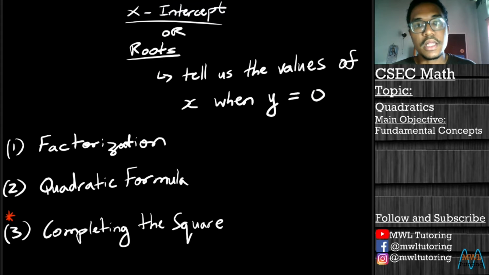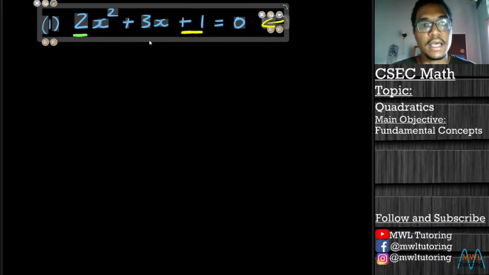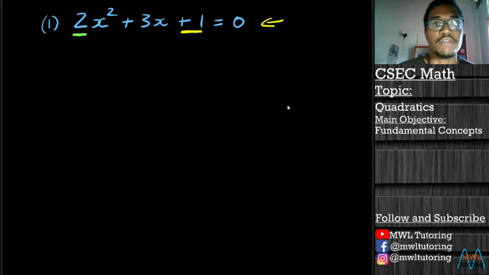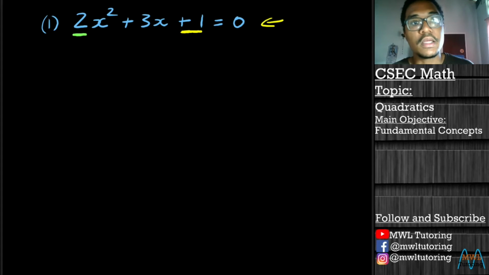So let's go onto a new page. We'll paste the question here. And like I said, I'll link the video on top here for my factorization video. In this video, I'm just going to go through it very briefly, but I went through it in detail in that last video, so check it out if you're not familiar with it. But what we want to do to factorize our quadratic, we take the first number and last number, so this 2 and positive 1, and we're going to multiply them. So 2 by 1 is simply 2.